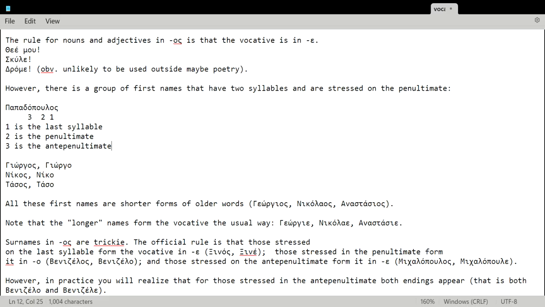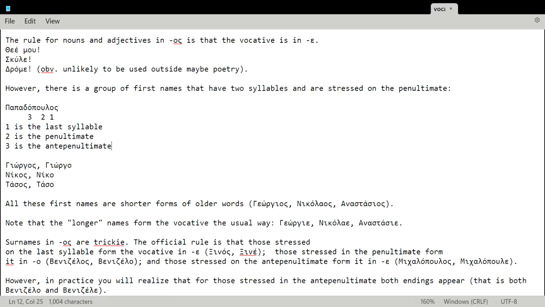Now of course there are many objects like ποταμός, δρόμος, οδός, άνοδος, κάθοδος that end in -os, but it's very unlikely you will meet the vocative of these words outside maybe poetry. So obviously the most common words you will find in the vocative are names of people like Yorgos, Nikos, Christos, etc. And this is where it's a bit trickier.